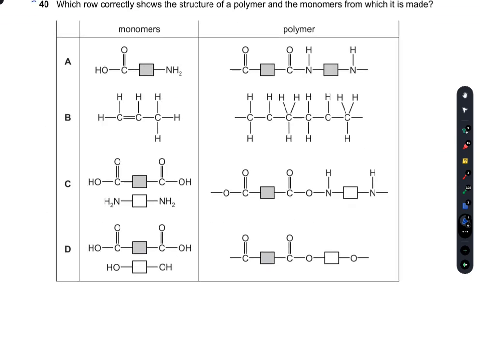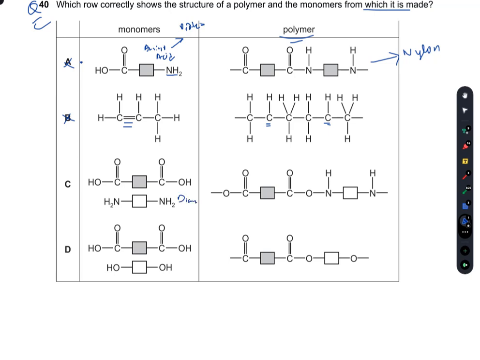Last MCQ. Finally, we have come to an end. Which row shows the structure of a polymer and the monomers from which it is made? So this A is amino acids. So this amino acid will form a protein most likely, whereas what is this polymer? This is nylon. So A is incorrect. In B, there is a double bond carbon, so the valency of this carbon and this carbon isn't satisfied. B is also incorrect.